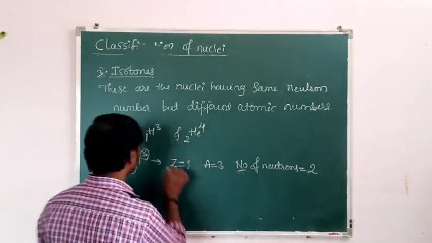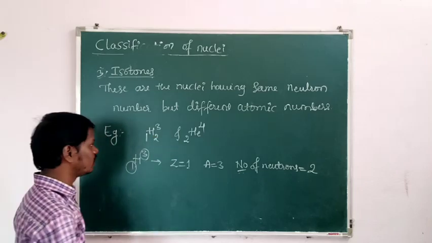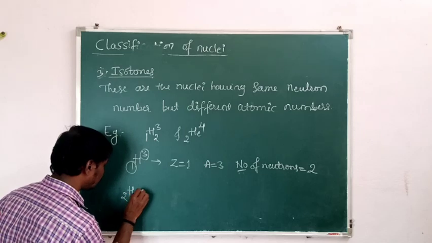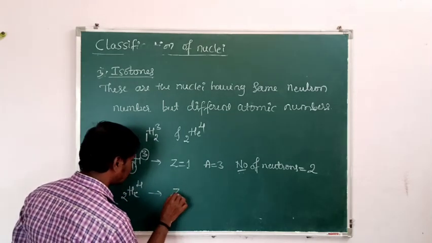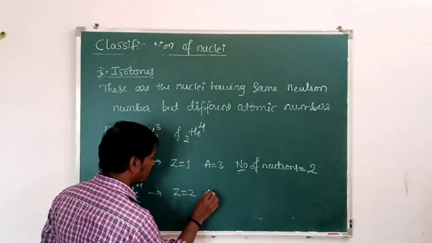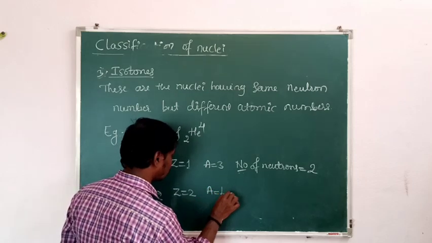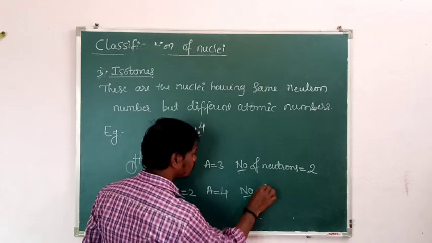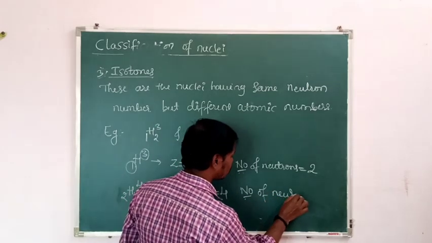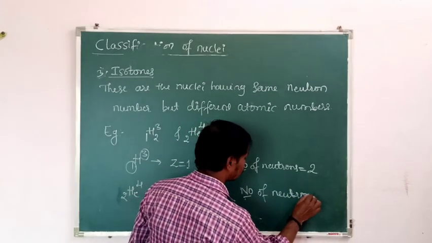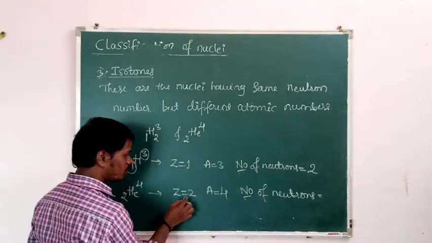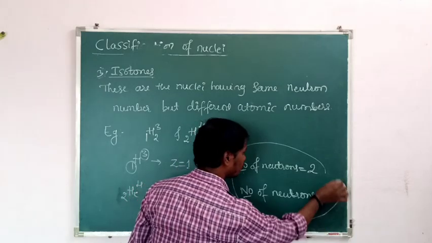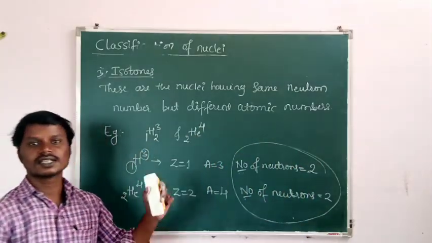Here the neutron number is 2. Then in the case of 2He4, the atomic number is 2 and the mass number is 4, and the number of neutrons is 4 minus 2, that is 2 only. Means here the neutron number is the same but the atomic numbers are different. Such nuclei are called isotones.